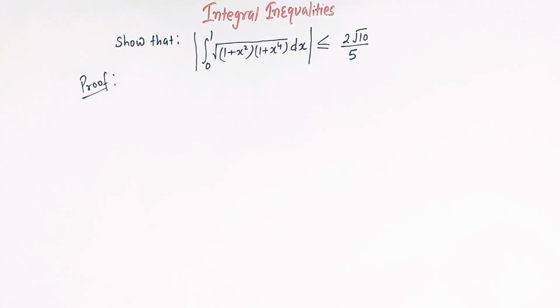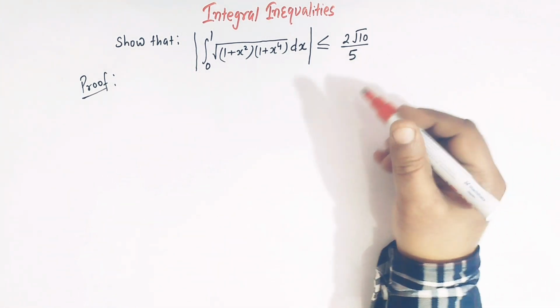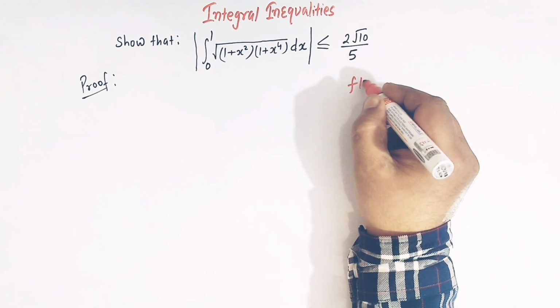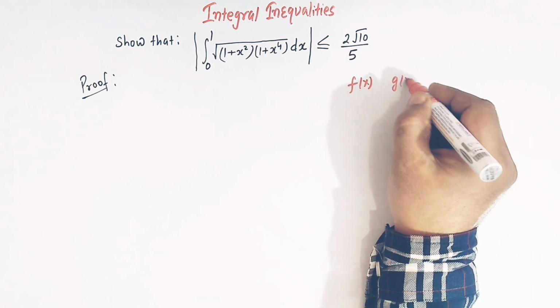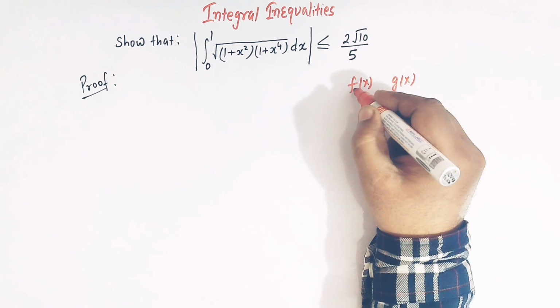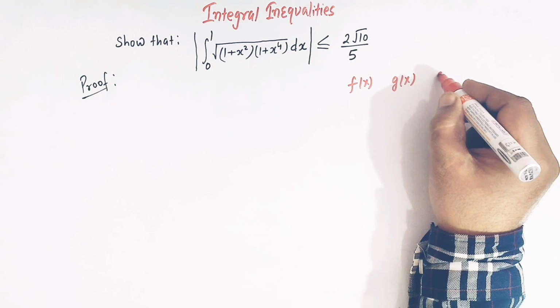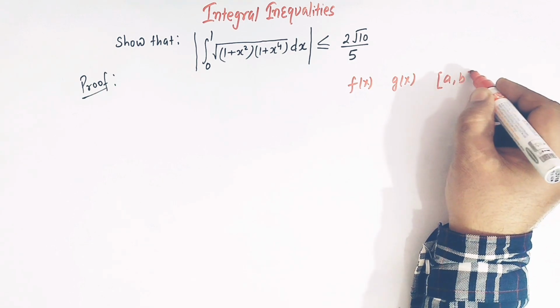So let us first see the statement of the Cauchy-Schwarz inequality. The Cauchy-Schwarz inequality states that if we have two functions, say f of x and g of x, right, and these two functions are integrable and continuous in the interval a comma b, right?